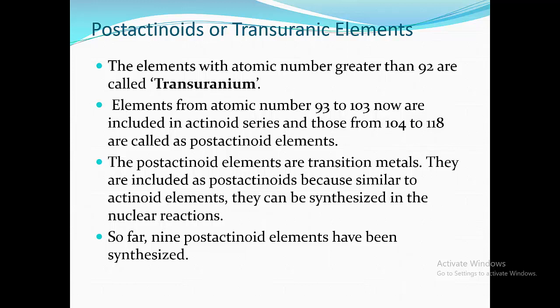The post-actinoid elements are transition metals. They are included as post-actinoids because, similar to actinoid elements, they can be synthesized in nuclear reactions. So far, 9 post-actinoid elements have been synthesized.